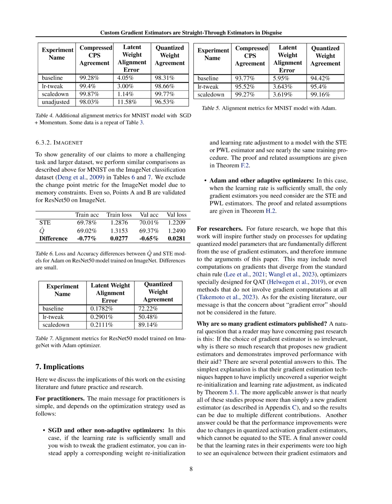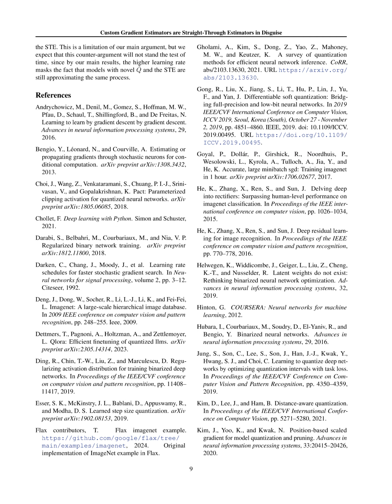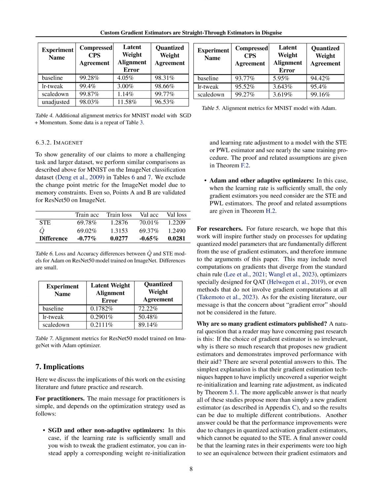For practitioners using adaptive optimizers like Adam, the research indicates that when the learning rate is sufficiently small, they only need to consider using the STE or piecewise linear (PWL) estimators, as these can provide similar training outcomes. This conclusion is based on the results presented in Theorem 5.2. For researchers in the field of quantized deep learning, this work may inspire further exploration into alternative methods for updating quantized model parameters that do not rely on gradient estimators.